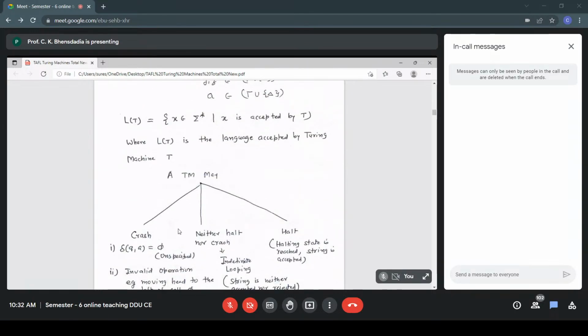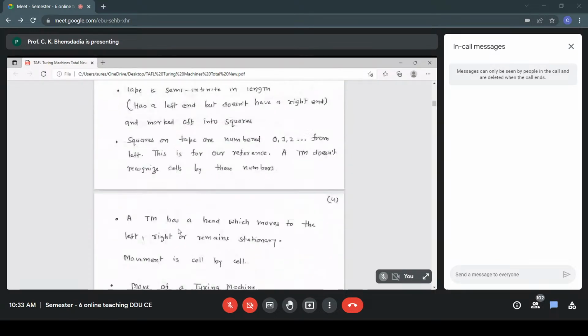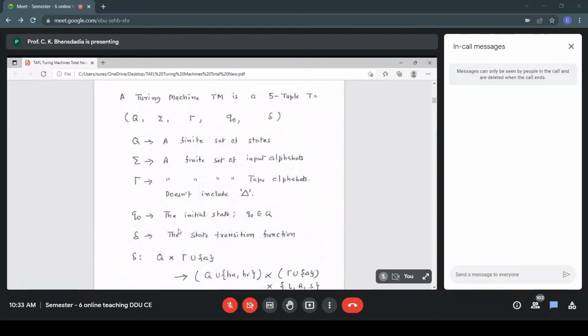It was our TM. There are three possibilities for halting. The rightmost was halt, reaching the halting state. We'll call it HA, halting and accepting. HA is not part of Q, so it is making a transition to the new state in Q union HA. Also, we'll sometimes use HR. So HA, HR, new symbol in tau union blank, and the displacement L, R, or S.